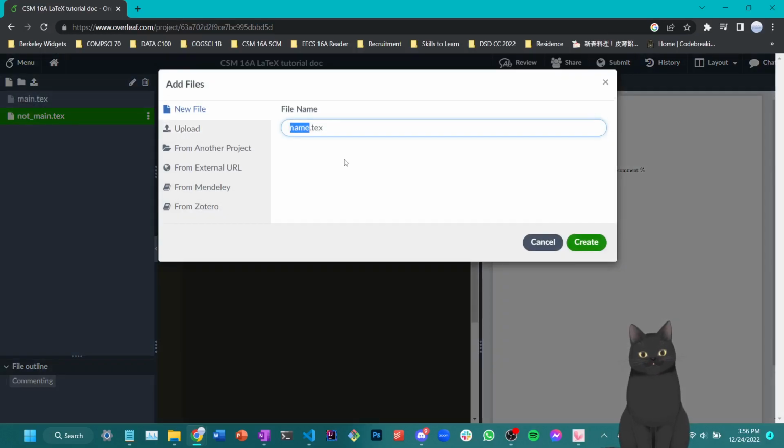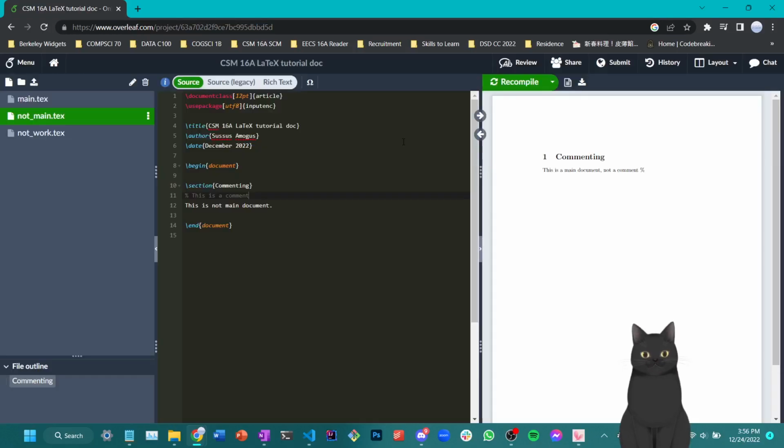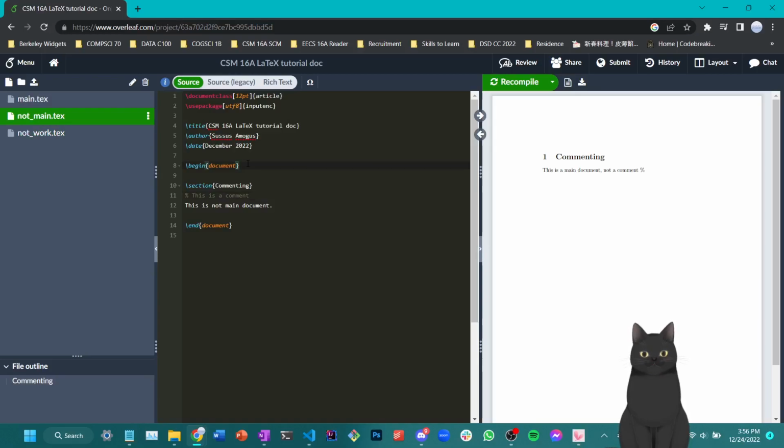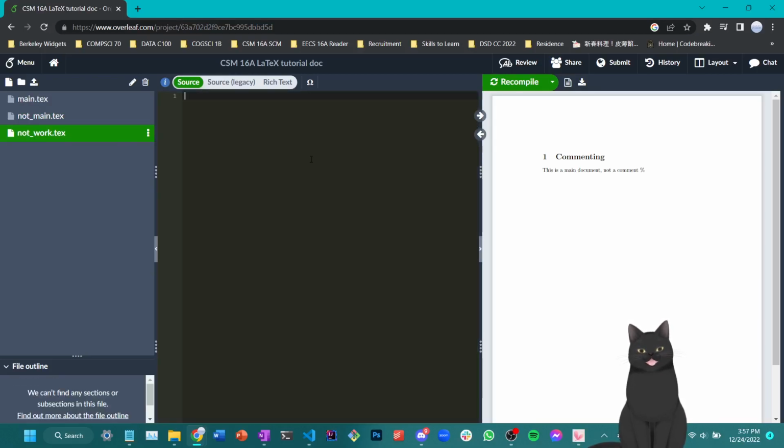We can also have a third file, which, for example, I'm just going to call not work. And in this not work file, what I'm going to do is to not write the begin end document thing, which we're supposed to have to enclose our document contents. So for example, I'll just say not work. And I'll try to compile on this not work.tex file, which doesn't give me "not work."